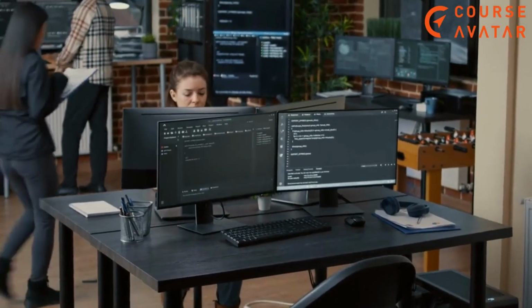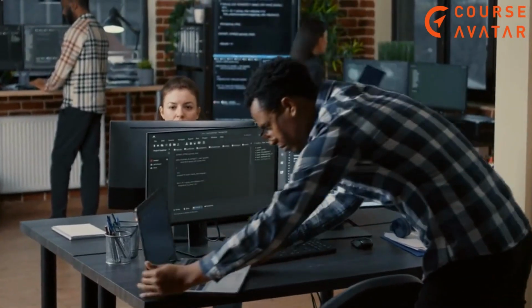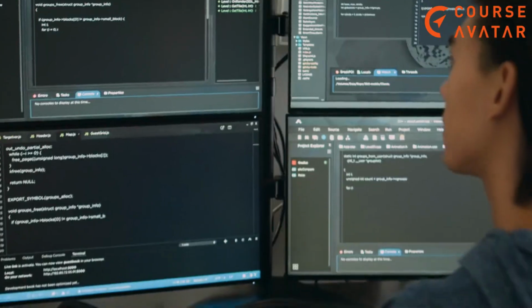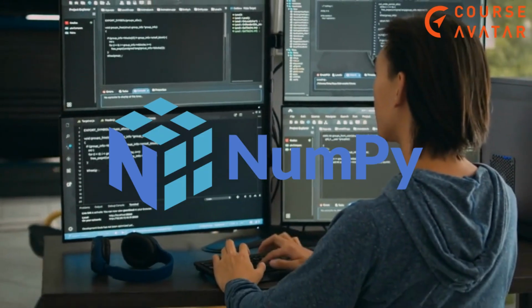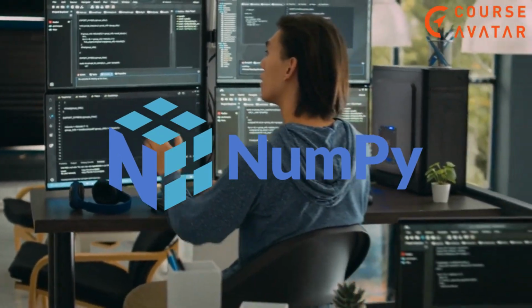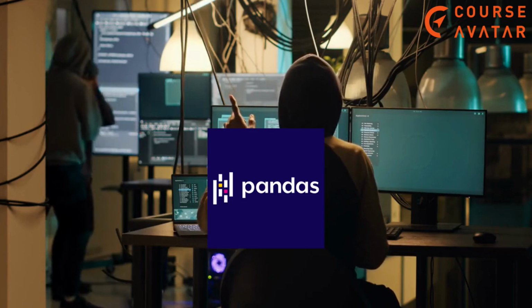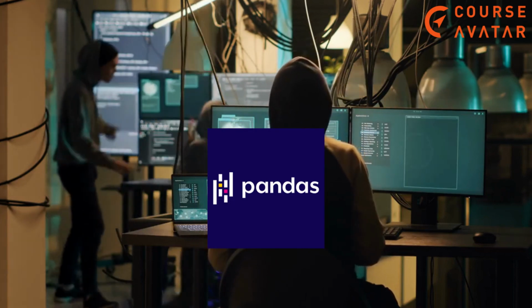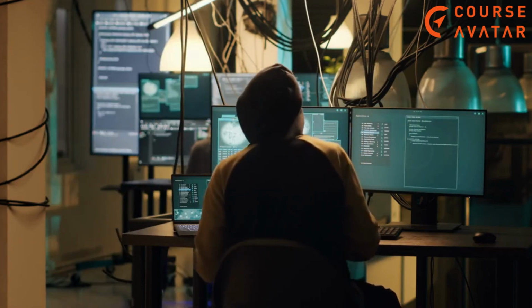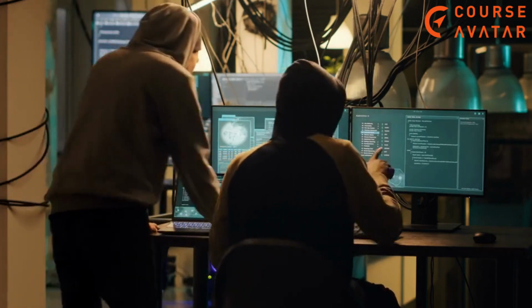We begin with Python basics, where you'll learn the foundations of the Python programming language. Next up, we dive into NumPy, a powerful library for scientific computing in Python. In Python, Pandas, you'll discover the Pandas library, which provides high-performance data manipulation and analysis tools.